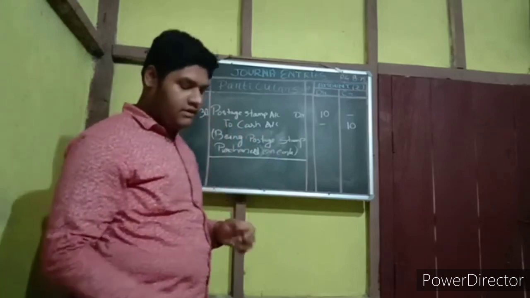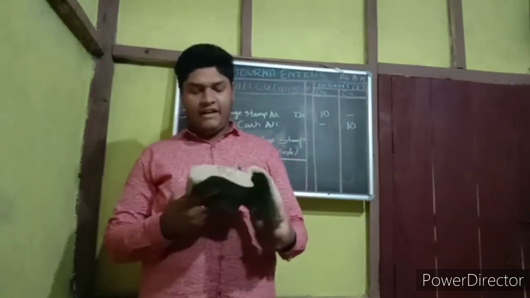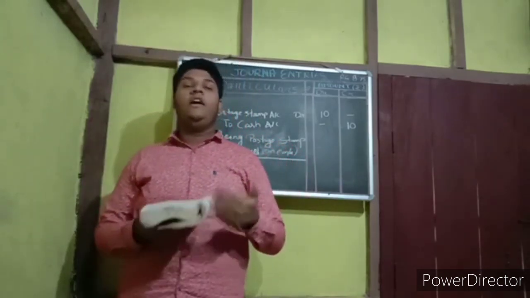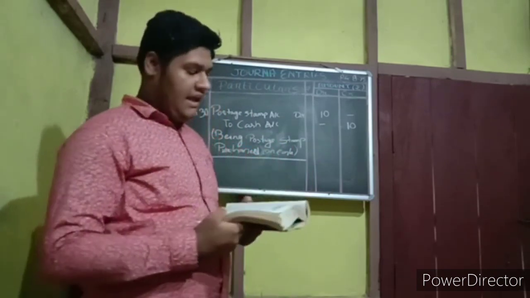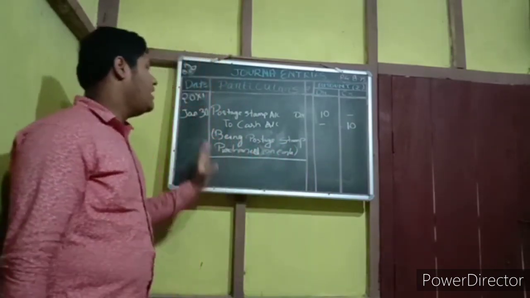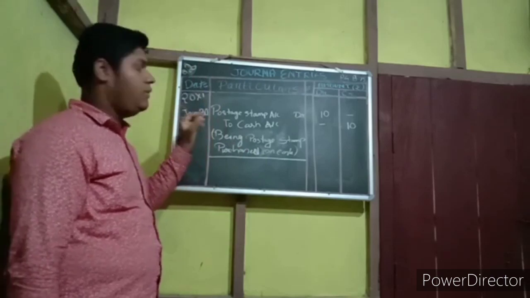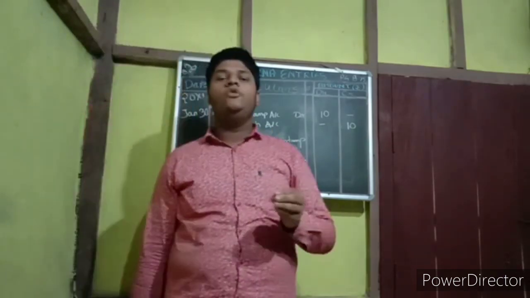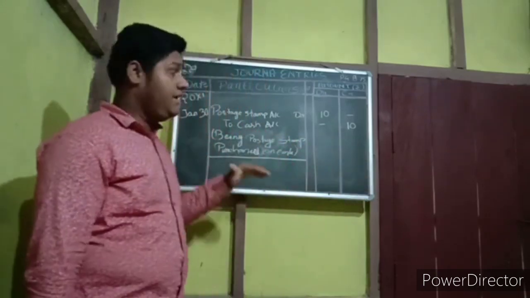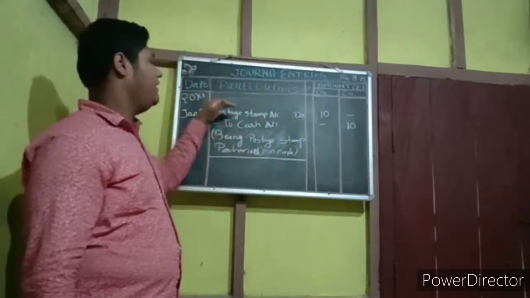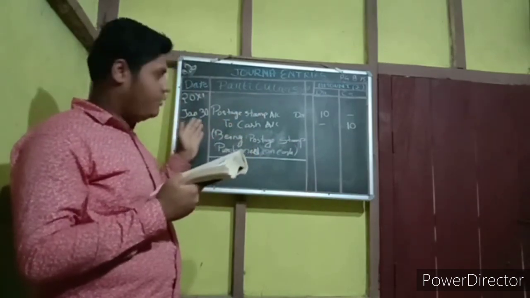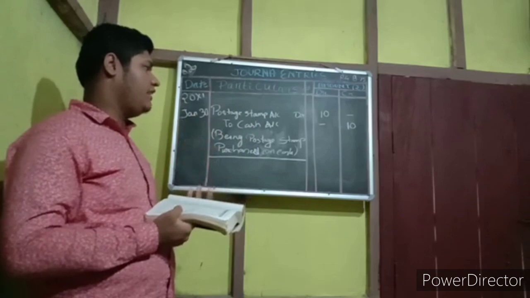Okay, students. For class 11, this is the first class, and I hope you all understood the journal entry. In future also we will come with new entries and new solutions from journal, and please try to understand what to post and what will be the entry. Again I am saying, anything which is an expense, in nominal it will be on the debit side. Rent on debit, purchase on debit. Then this is a postage stamp, we have purchased, so it's also our expense, on debit.